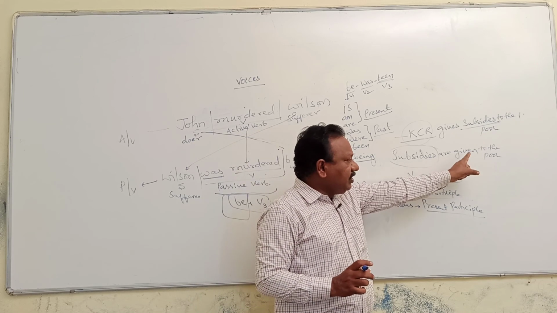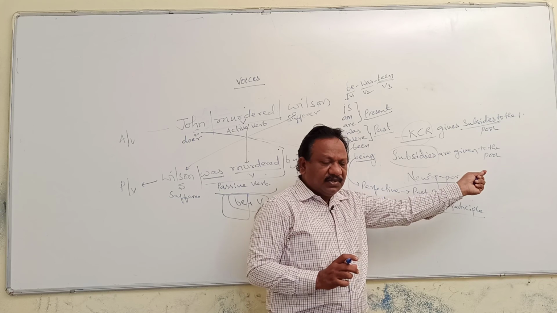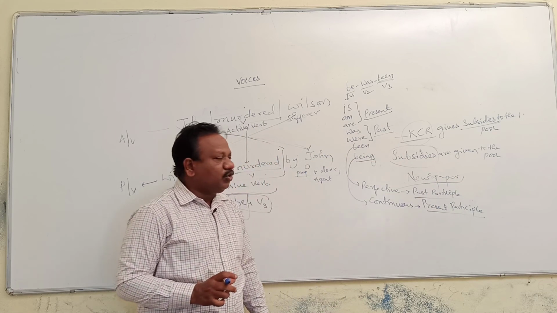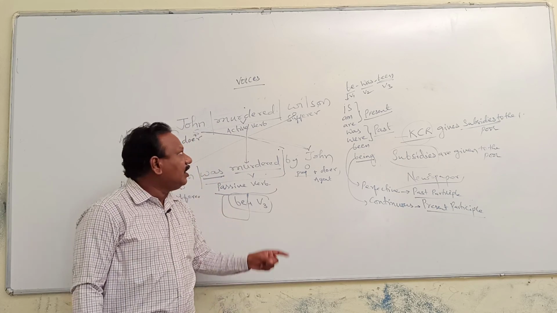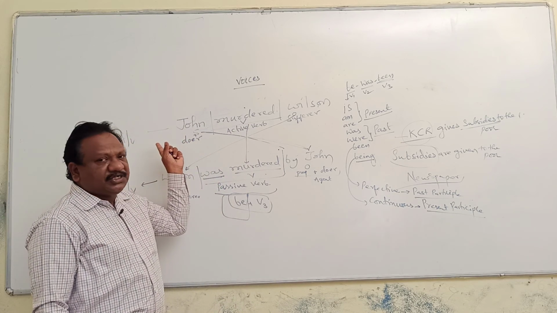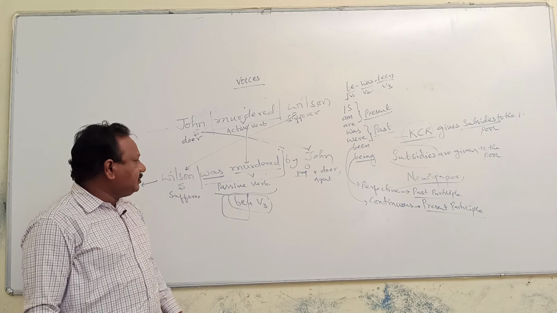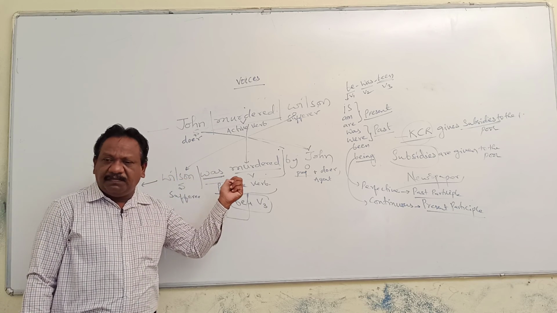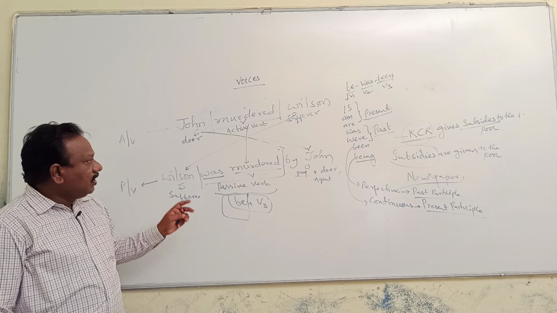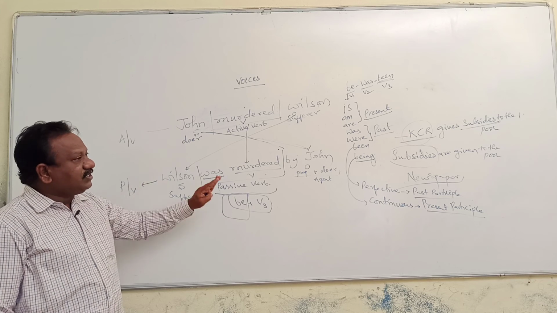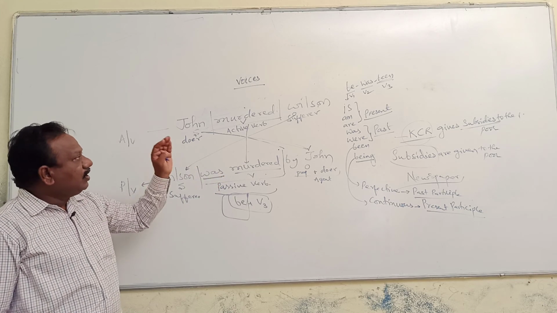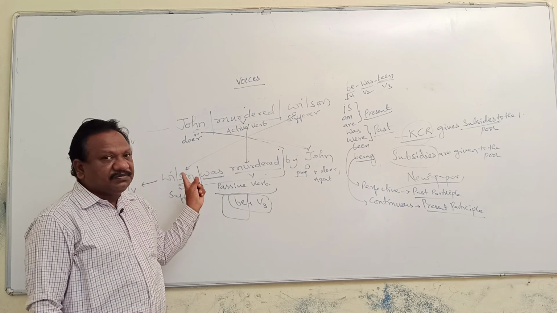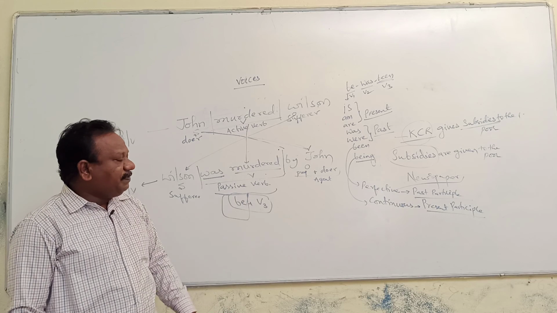Here, "subsidies are given by CM." In short, you may find this. So, in order to give prominent place to an object part, we use the passive construction. When the doer of an action is in subject place, it is called an active voice sentence. When the sufferer of an action is in subject place, it is called a passive voice sentence. And here you are going to find three major changes while transforming active voice into passive voice. Subject becomes an object, object becomes a subject. Active verb is going to become a passive verb.